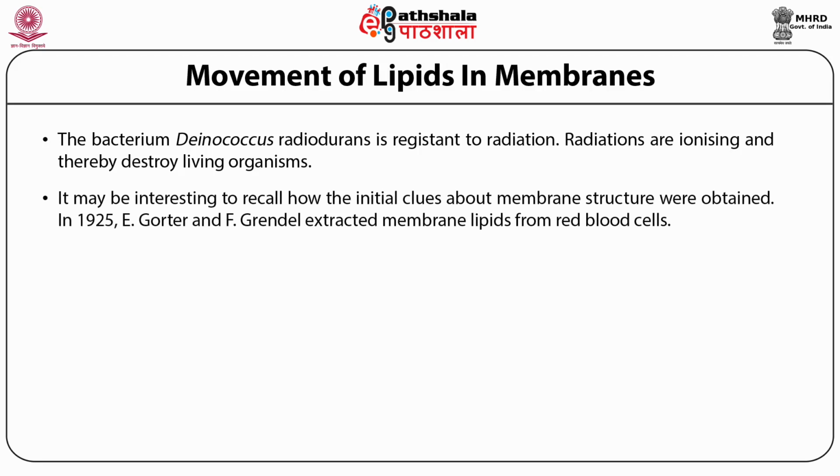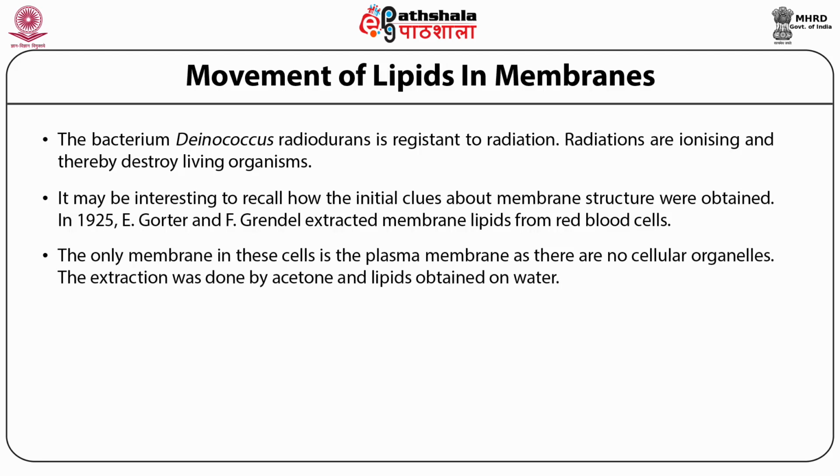It may be interesting to recall how the initial clues about membrane structures were obtained. In 1925, Gorter and Grendel extracted membrane lipids from red blood cells. The only membrane in these cells is the plasma membrane, as there are no cellular organelles, so it was an intelligent or fortuitous choice. The extraction was done by acetone and lipids were extracted.